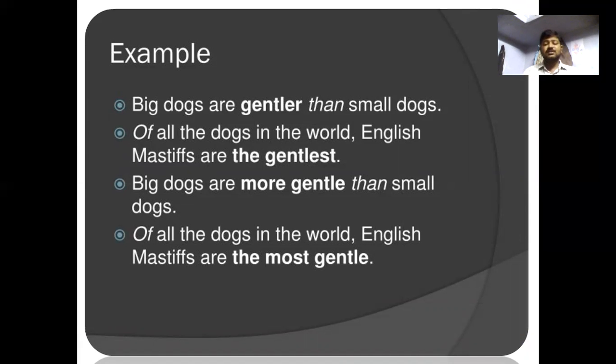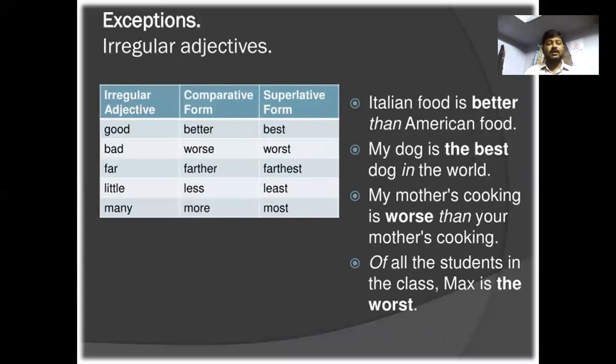Of all the dogs in the world, English mastiffs are the gentlest. It's a superlative degree. Big dogs are more gentle than small dogs. It's a comparative degree. Of all dogs in the world, English mastiffs are the most gentle. It's a superlative degree. And irregular adjectives, as we have seen: little, less, least; many, more, most;